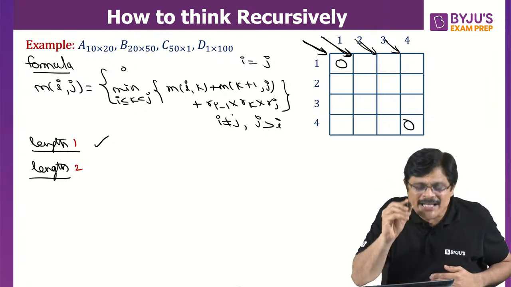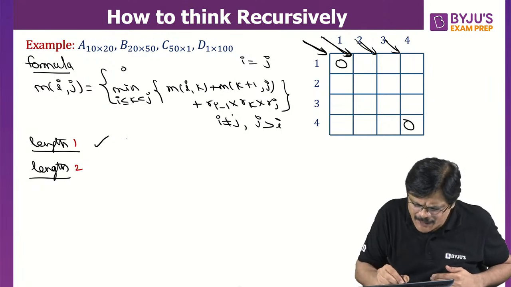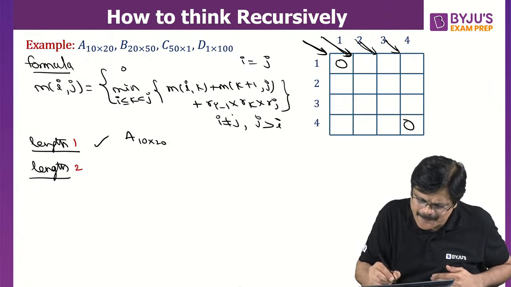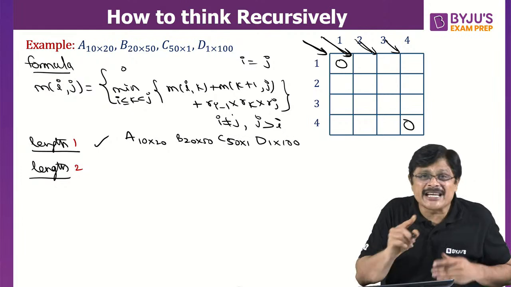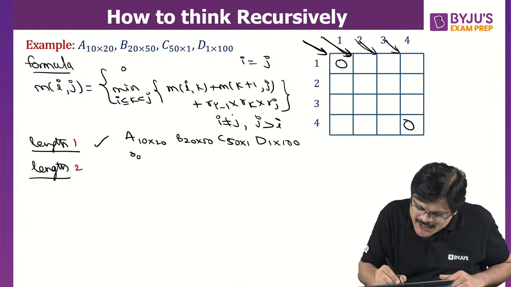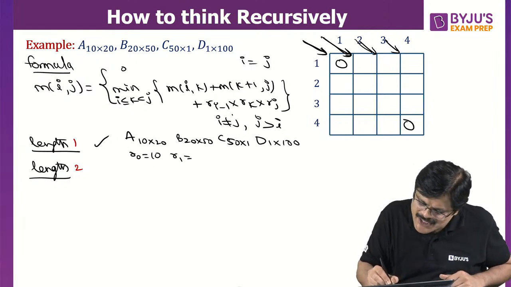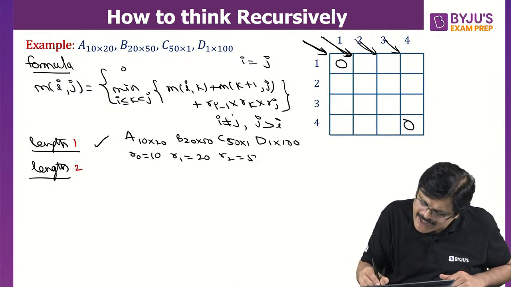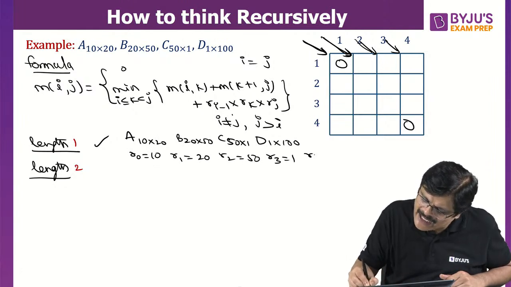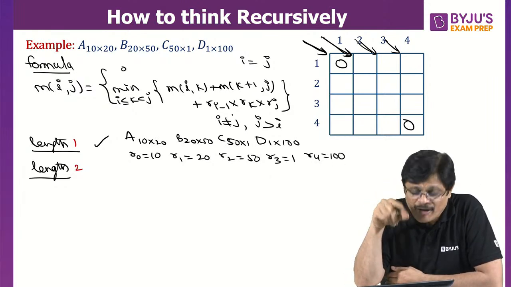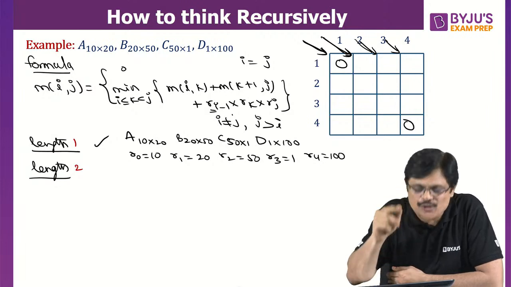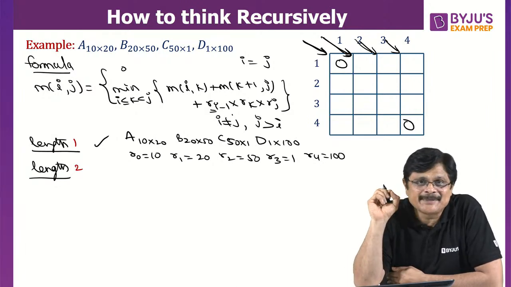Now here, what is very important is, when you take this matrix A 10 by 20, B 20 by 50, C 50 by 1 and D 1 by 100, we just need this R0 value. This is R0 which is 10, R1 is 20, R2 is 50, R3 is 1 and R4 is 100. These values you have to keep track, because our formula is in terms of these Ri's. So I am just identifying what is this Ri. Am I clear?